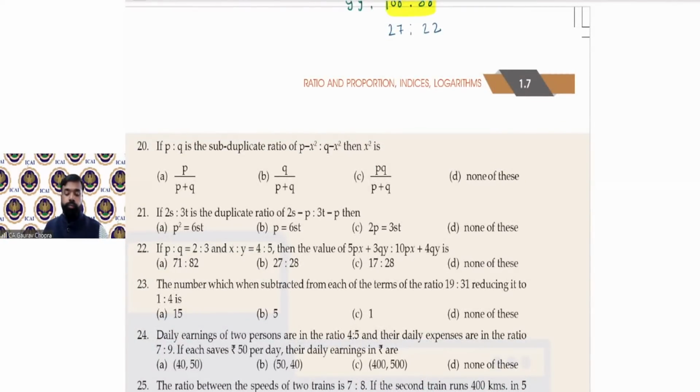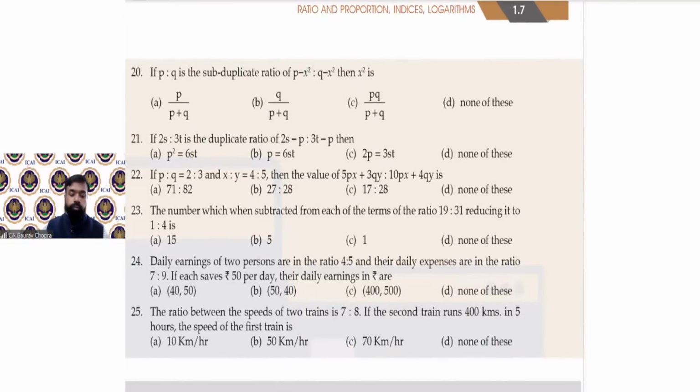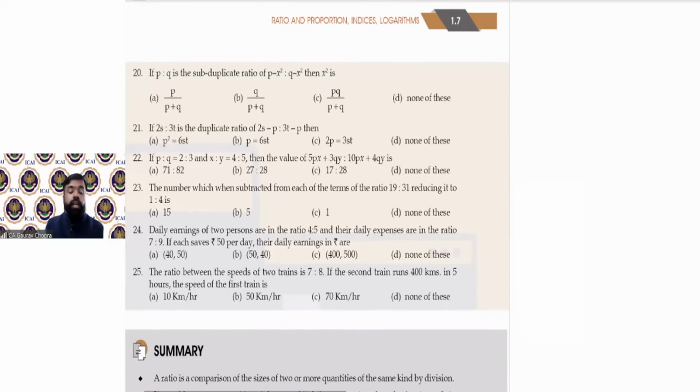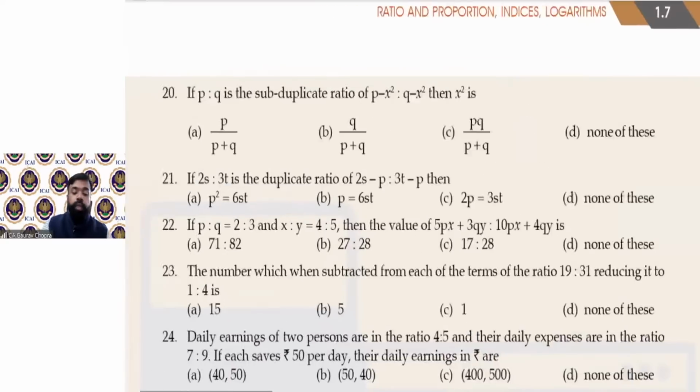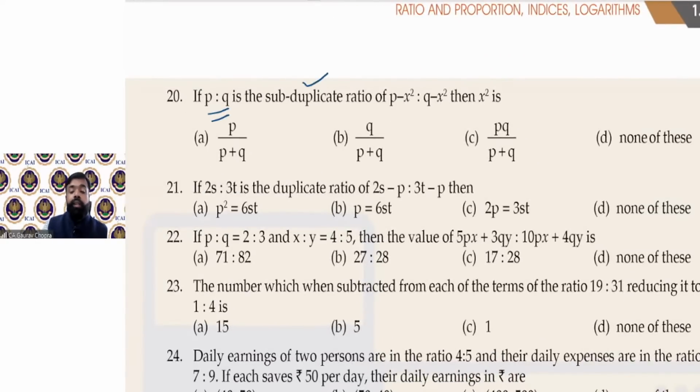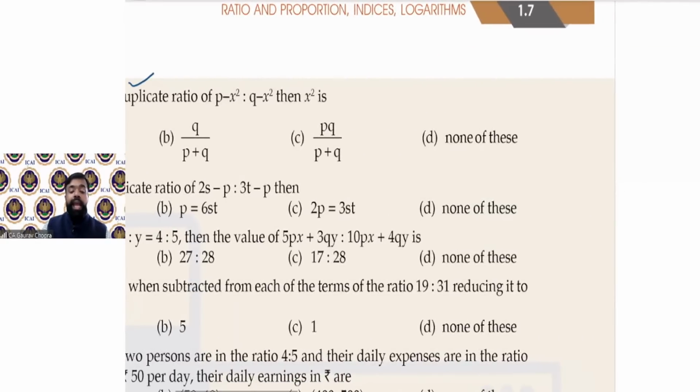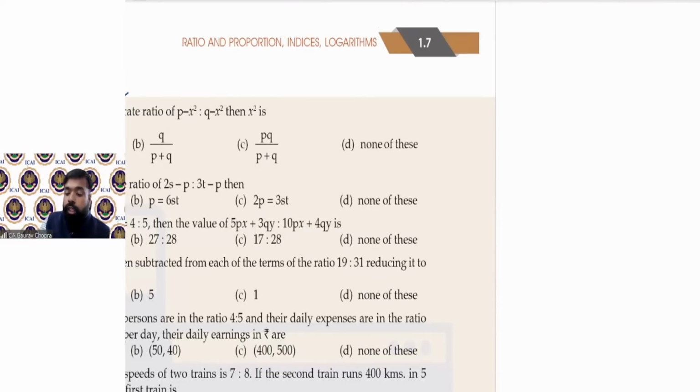All right. Now question number 20. P is to Q is subduplicate ratio of P minus x square and Q minus x square. Then we have to find out the value of x square. तो P रेशियो Q ये सब डुप्लीकेट रेशियो है किसका? P माइनस एक्स स्क्वायर एंड Q माइनस एक्स स्क्वायर का। सो लेट अस राइट P माइनस एक्स स्क्वायर अपॉन Q माइनस एक्स स्क्वायर।